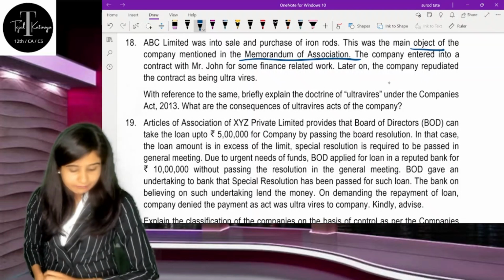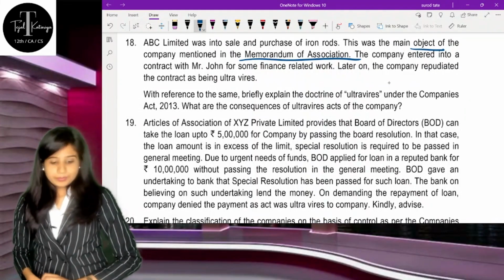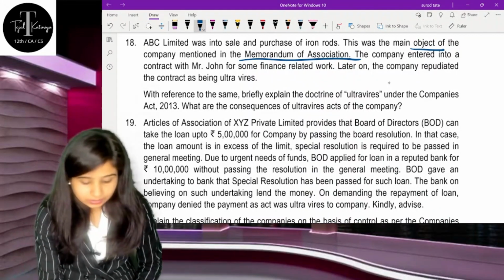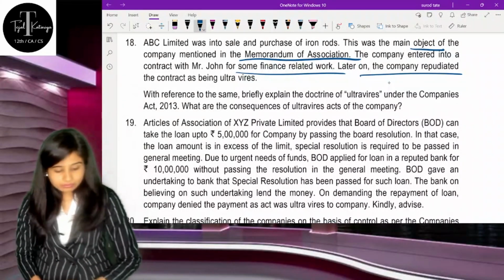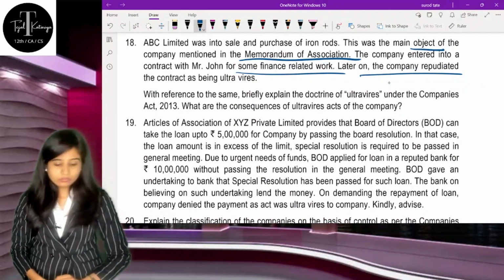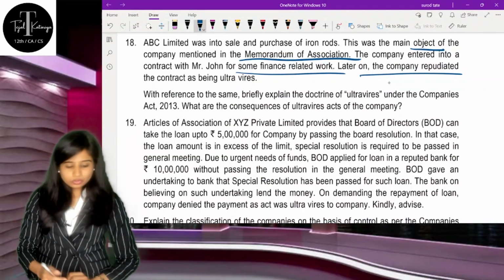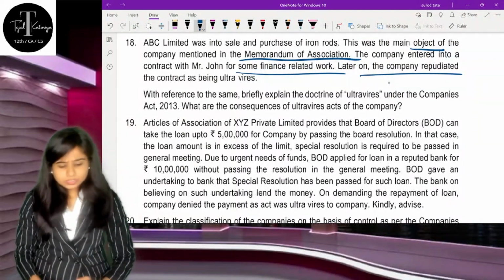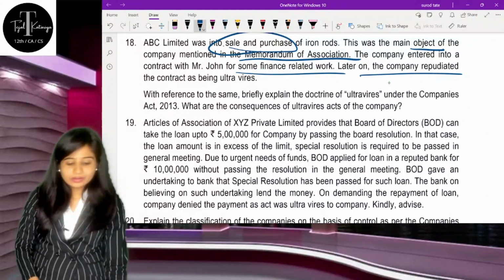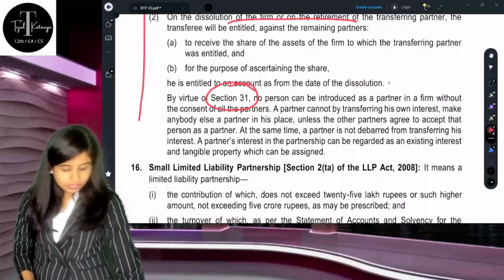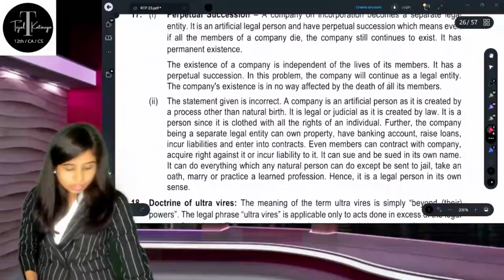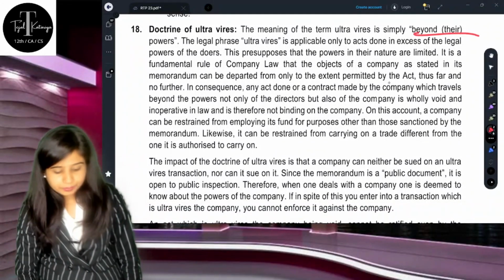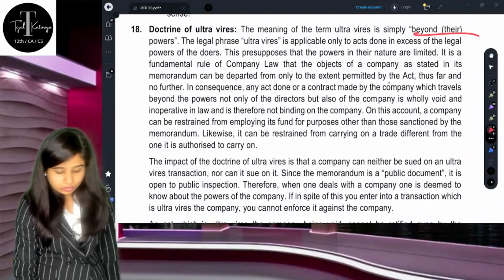One of the questions they have mentioned is all about the object clause of the memorandum of association. The company entered into a contract with Mr. John for some finance related work, and now they are asking whether this contract was an ultra vires contract, so you are supposed to answer accordingly. Their main object was only related to sell and purchase and not related to finance. So whatever they are doing is beyond their powers, because ultra vires itself means beyond their powers. So everything was beyond powers.